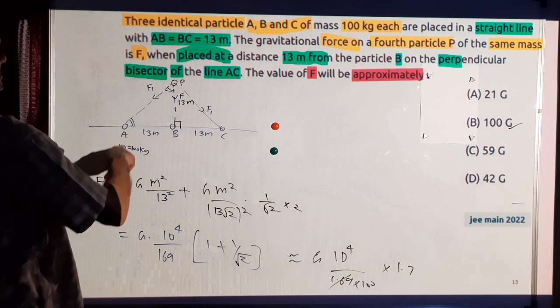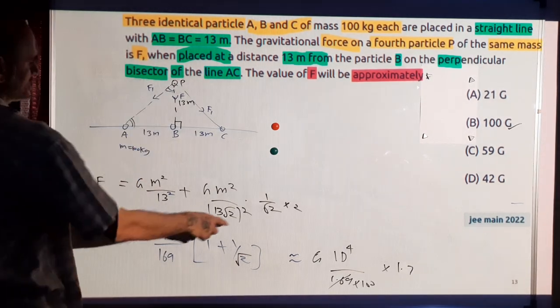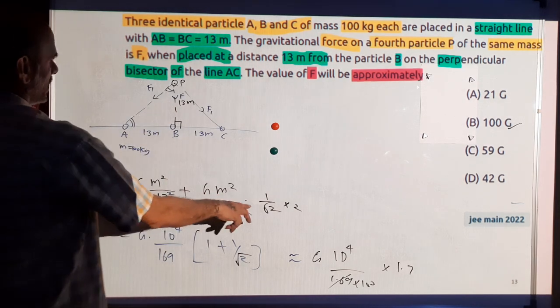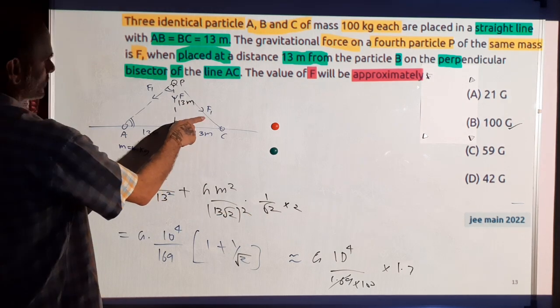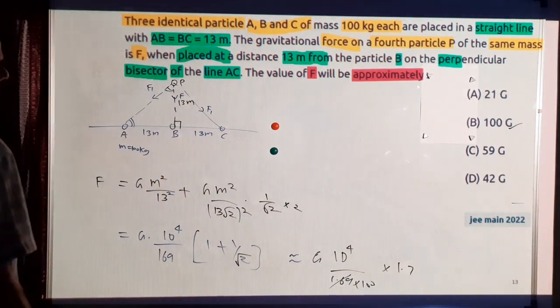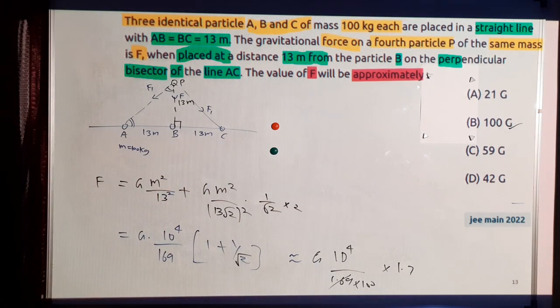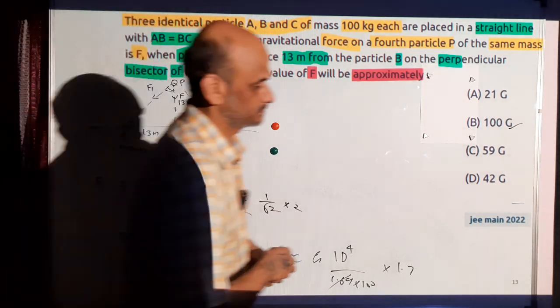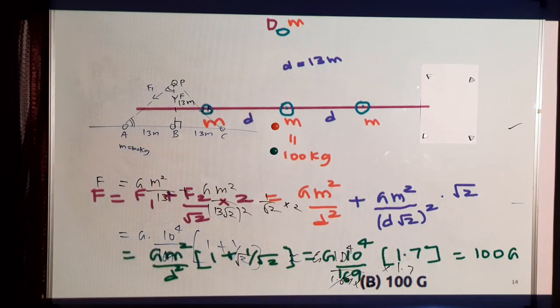So the force on the mass here: this is one force, which is G m by 13 square, and this force is G m square by the distance 13 root 2 square and the cos of it, that's 1 by root 2. And there is one more force here, so 2 of them. One is due to mass A and the second is due to C. So this is the total force. So 1.69 approximately, close to 1.7. So the answer is option B. B is the correct answer.